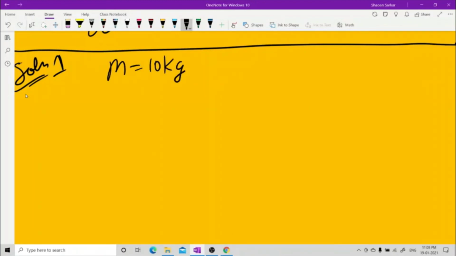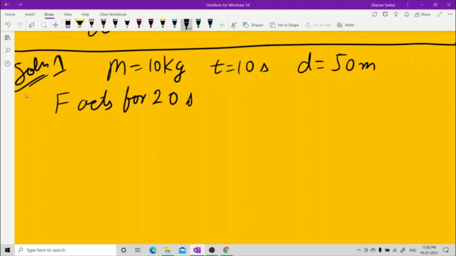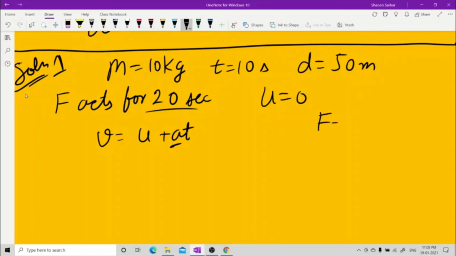Now you have a time of 10 seconds and a distance of 50 meters. The force acts for 20 seconds. This is the very tricky word they have used here. Initially the body was at rest. So you need to find the velocity. V is equal to U plus AT, you write down this equation. You need this A actually, because they are asking for the force, which means M into A.